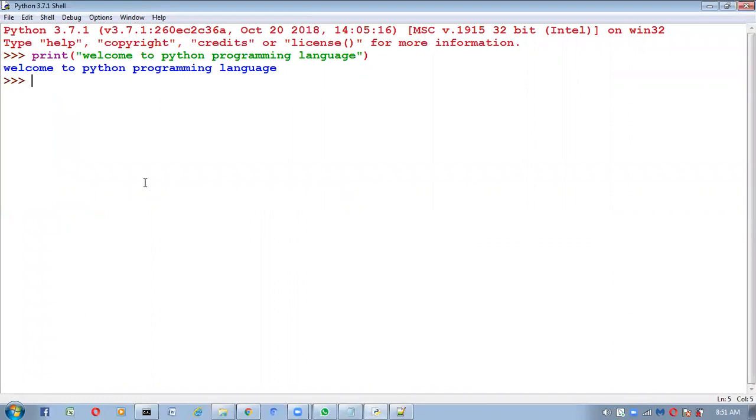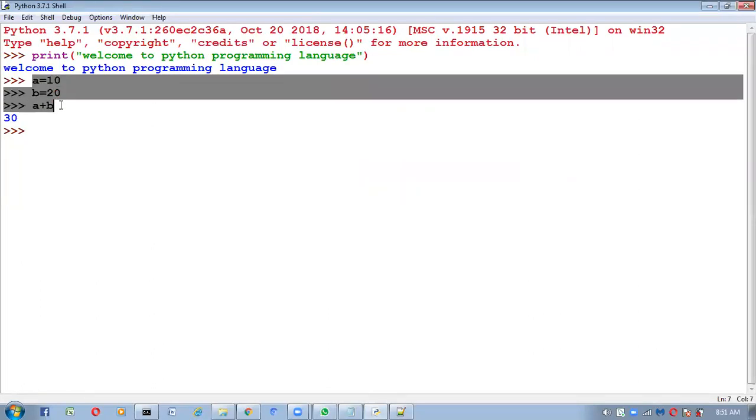See, A is equal to 10, B is equal to 20, and next C is equal to A plus B, which is 30. Here, how many lines of code are you writing? Only 3 lines of code.